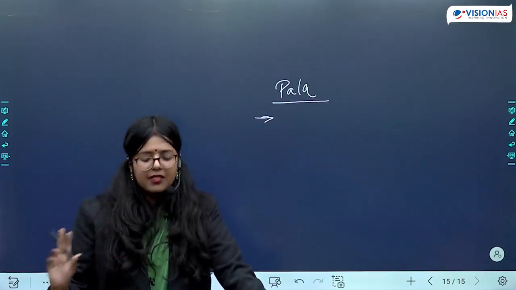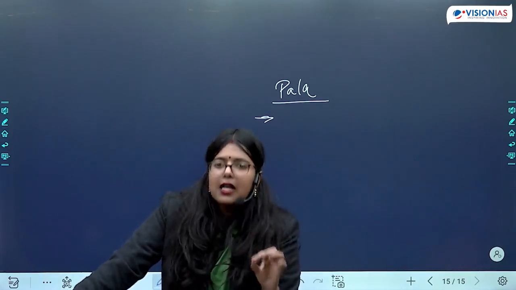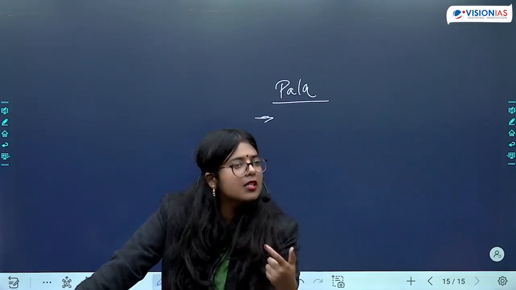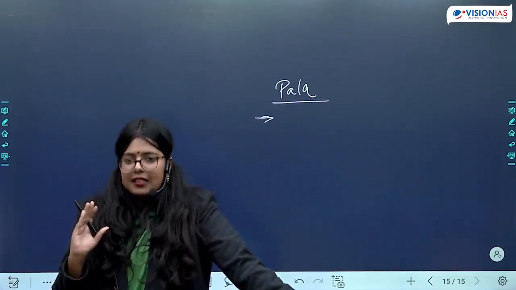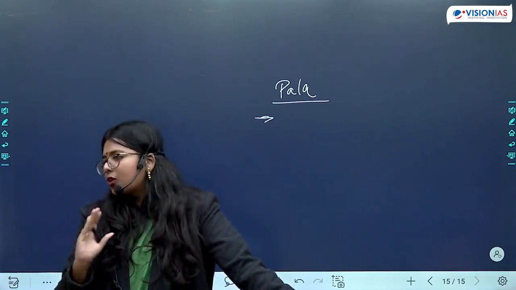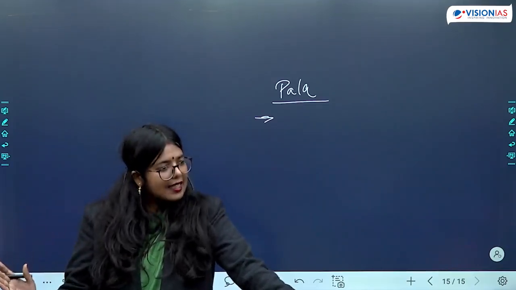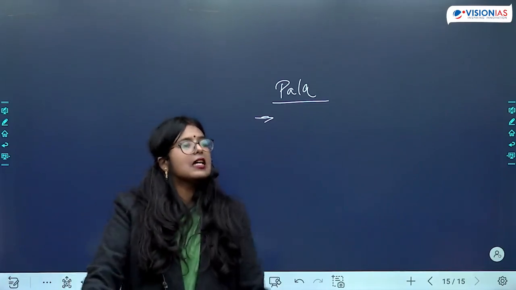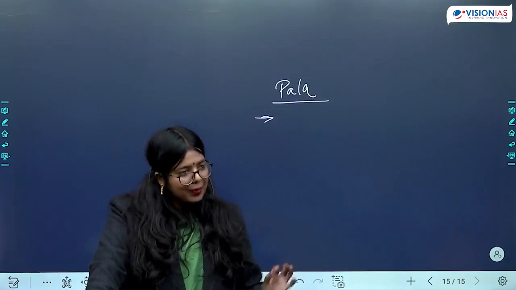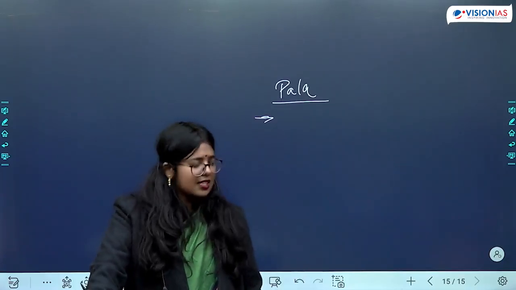So if we keep this information in mind, we can come to a conclusion that Palas were patronizing Buddhism at large scale, be it in literary sense, be it in the context of making sculptures or architecture or paintings. In all these arenas, they have given patronage for the development of Buddhism. Is this clear?